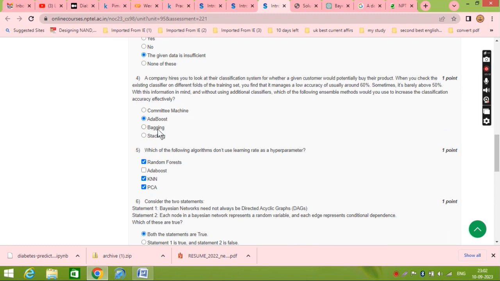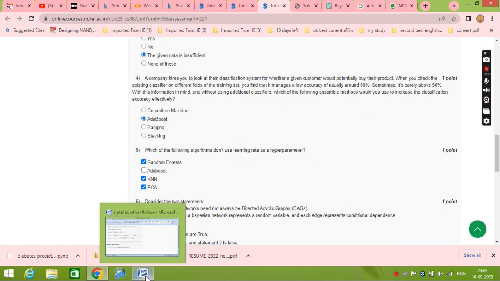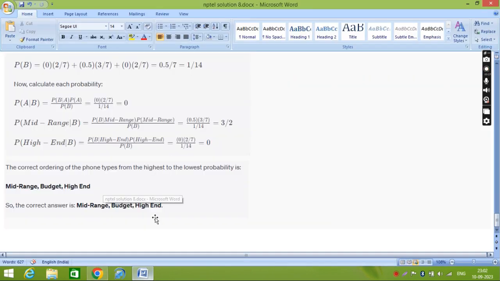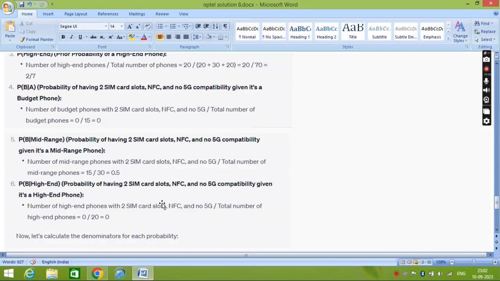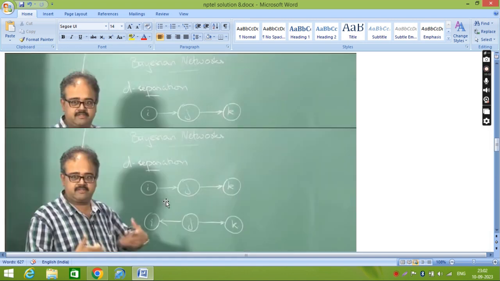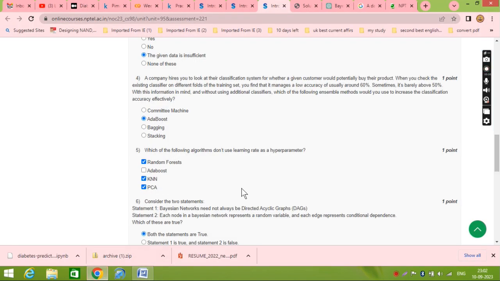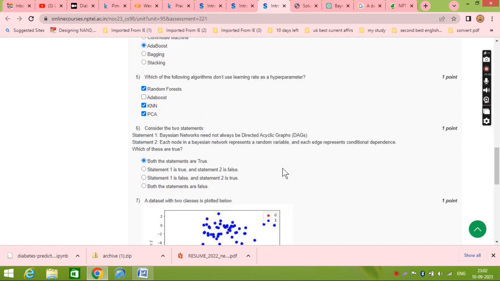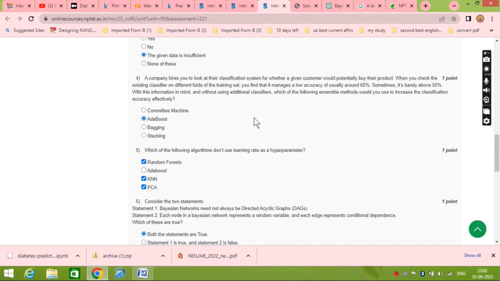We got the answer AdaBoost, because of the data we explained here. This data is weak data actually, so the answer will be AdaBoost. We use this whenever the data is weak.